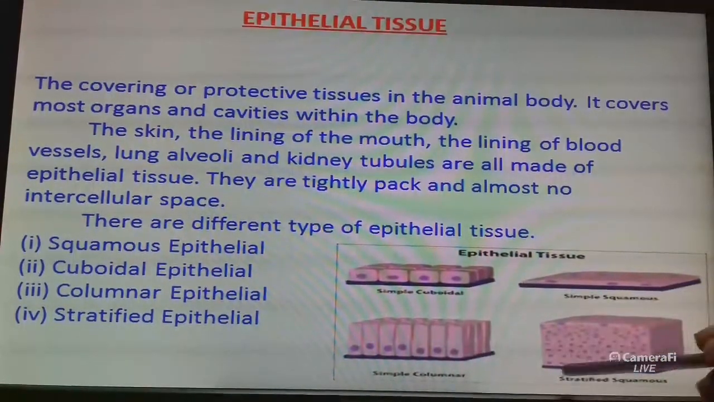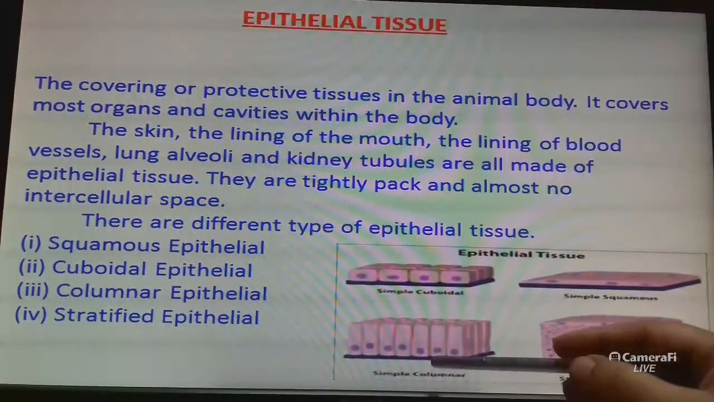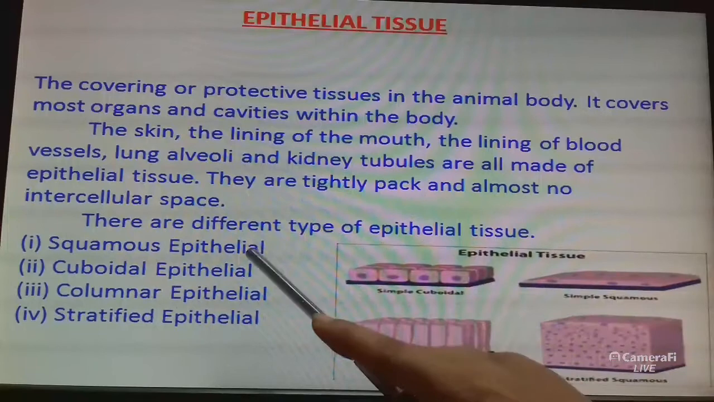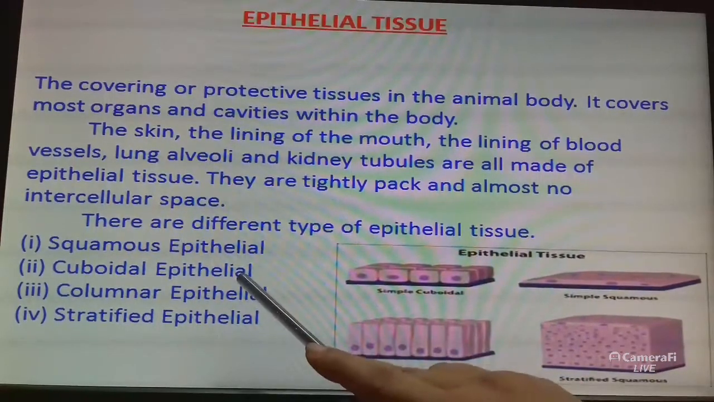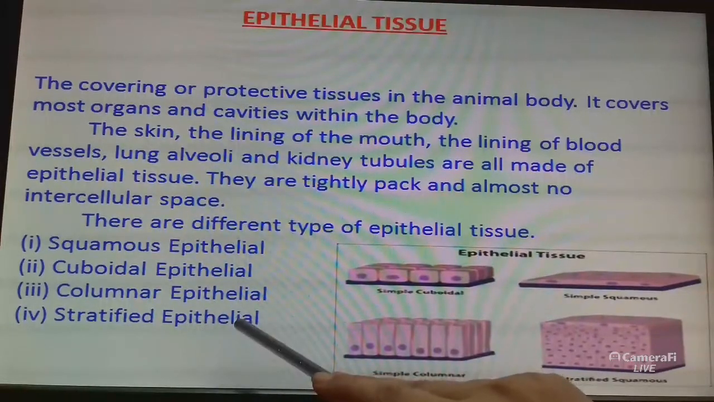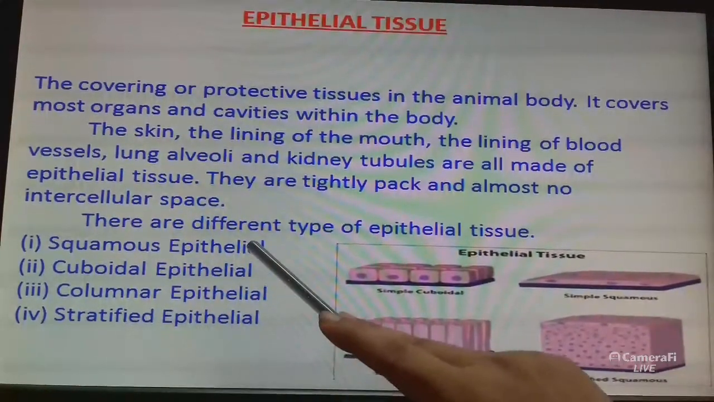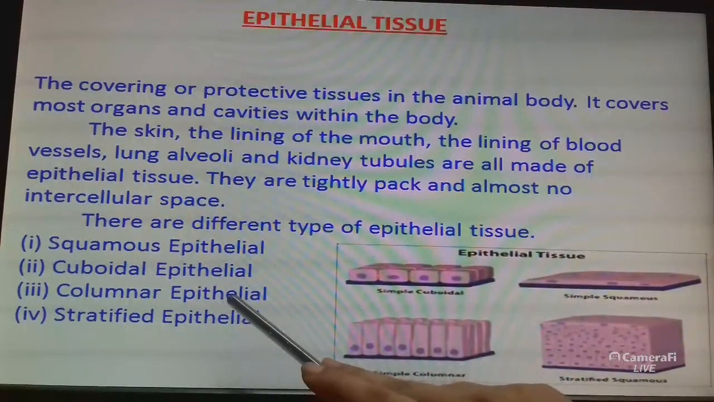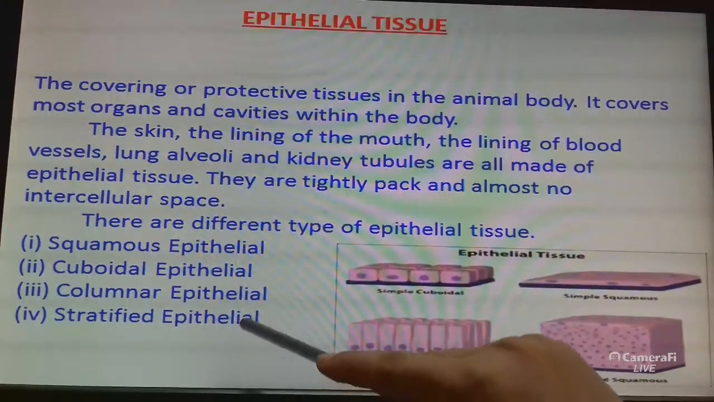These are the basement membrane. All epithelial tissue is usually separated from the underlying tissue by an extracellular fibrous basement membrane. There are different types of epithelial tissue: squamous epithelial, cuboidal epithelial, columnar epithelial, and stratified epithelial. What are the four types of epithelial tissue? Squamous epithelial, cuboidal epithelial, columnar epithelial, and stratified epithelial.